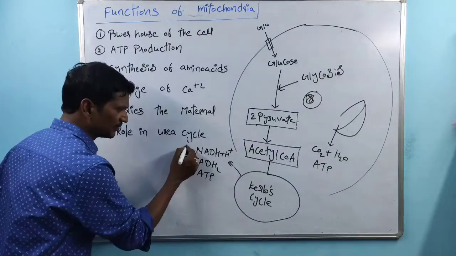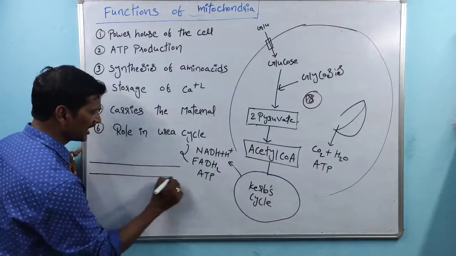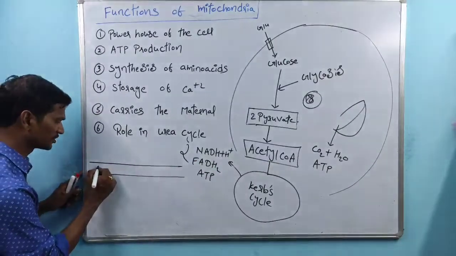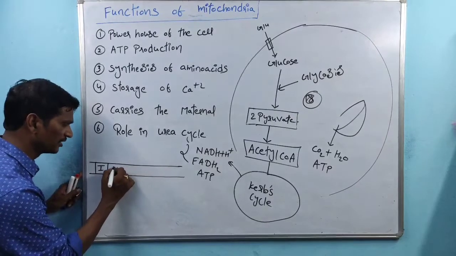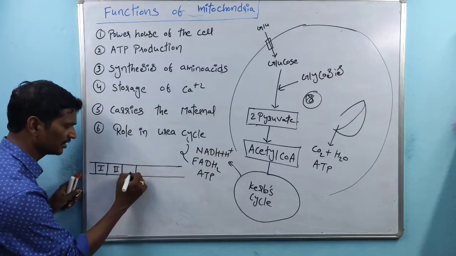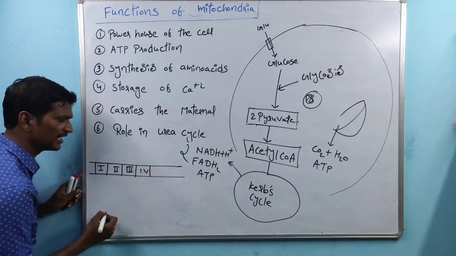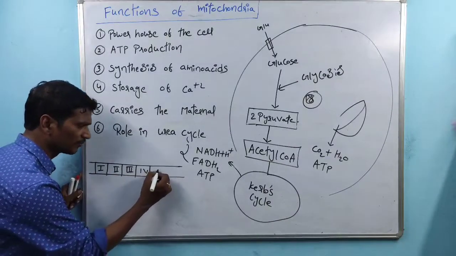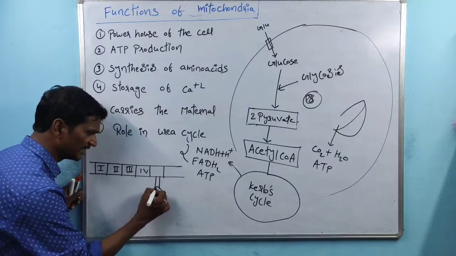See, these two are very important components. These components interact with the electron transport chain. For suppose this is one of the complex 1 and this is one of the complex 2 and this is one of the complex 3, right? This is one of the complex 4. So within the electron transport chain, complex 1, complex 2, complex 3, complex 4 and this is the complex 5. This is called ATP synthase enzyme.